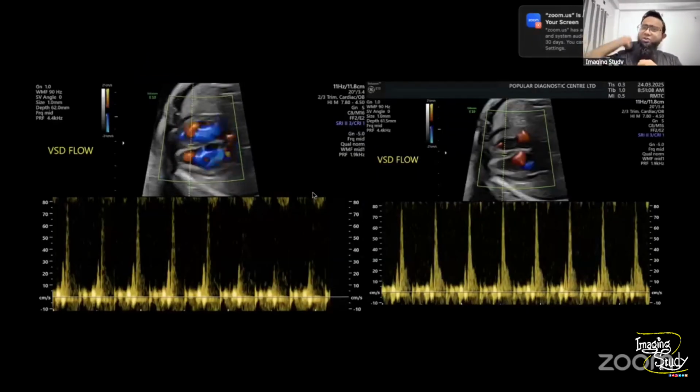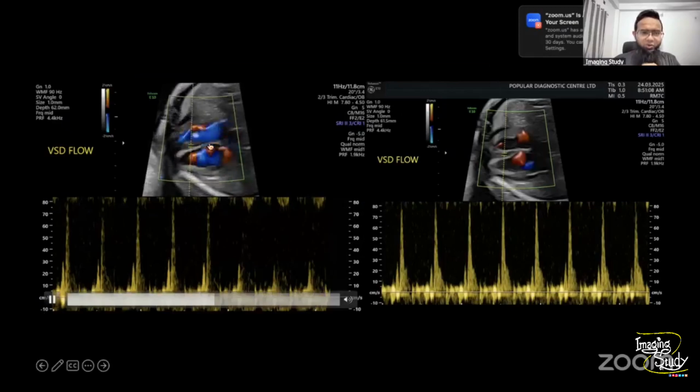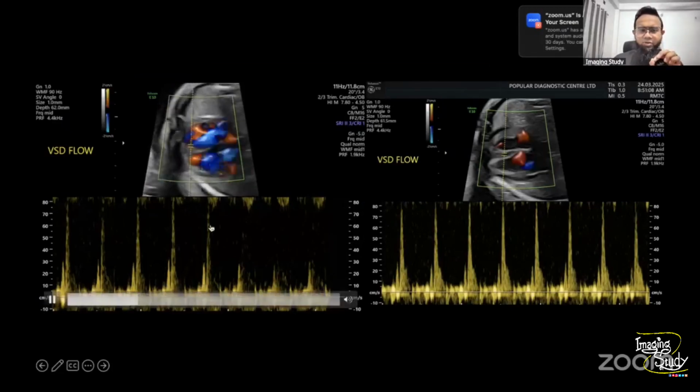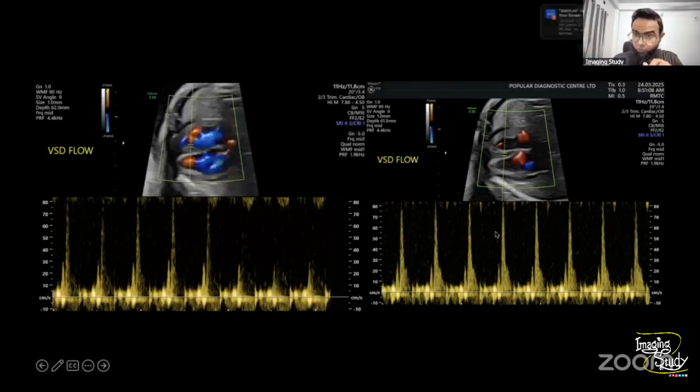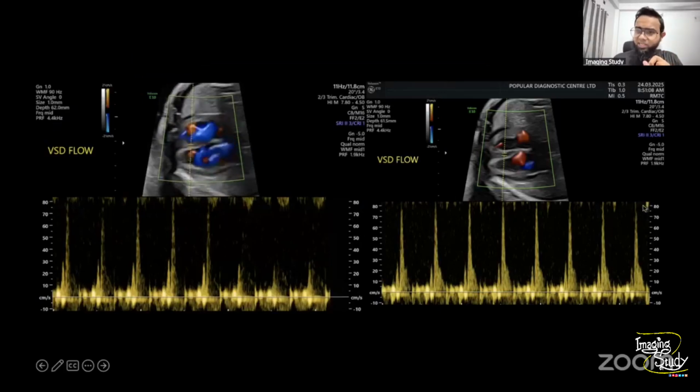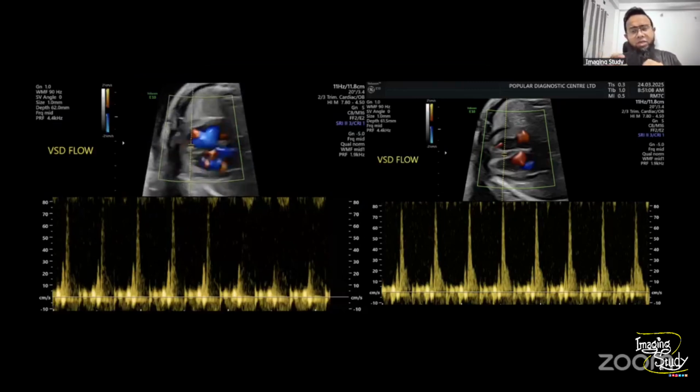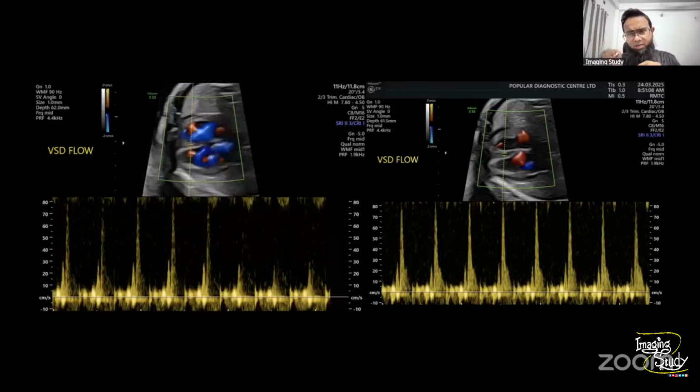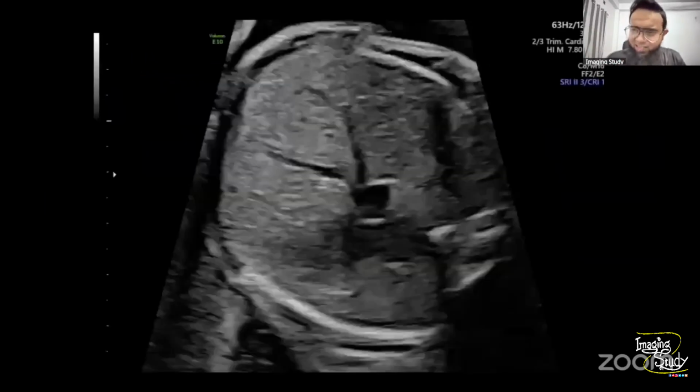Okay, so let's put the pulse wave Doppler in this patient. We have put the pulse wave Doppler just at the interventricular septum. Now you can see a very high peak of flow, more than 80 centimeters per second, through the interventricular septum. So this is the VSD flow over here, and now you need nothing more to confirm it as a VSD. We have shown you on 3D, we have shown you with the pulse Doppler the flow of the VSD, and obviously you don't need anything more.